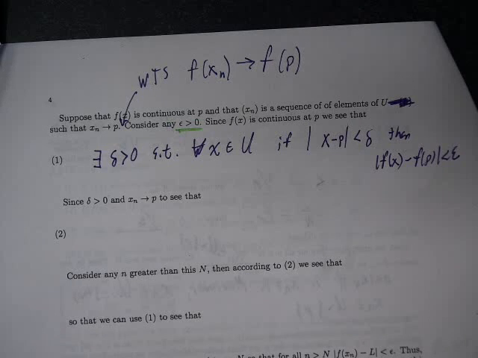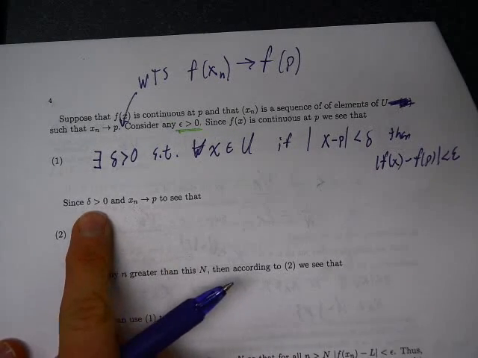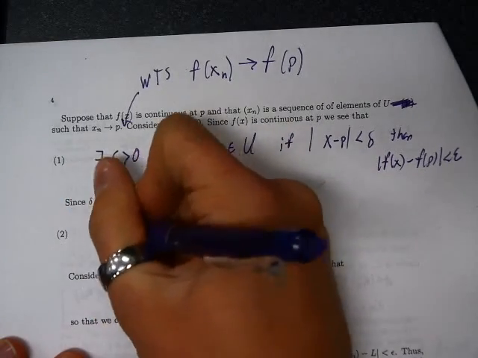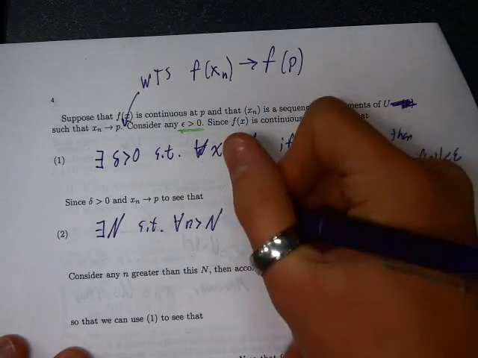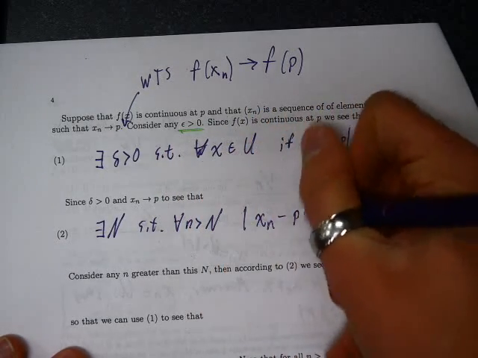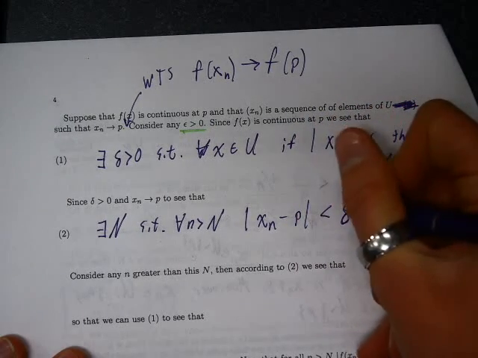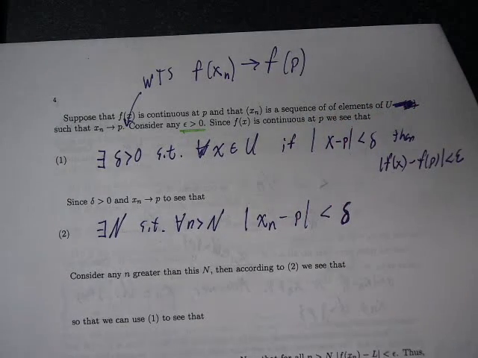But wait. That delta we got there is bigger than 0, and x_n converges to p. So we see that there exists some big N, so that for every little n bigger than big N, the absolute value of x_n minus p is less than delta. Right, so that's just putting the two assumptions together, listing the assumption of continuity and the assumption of the limit.